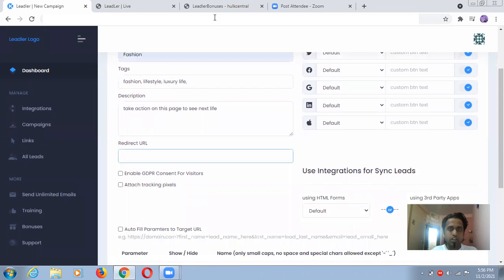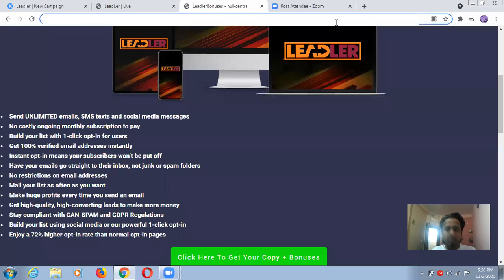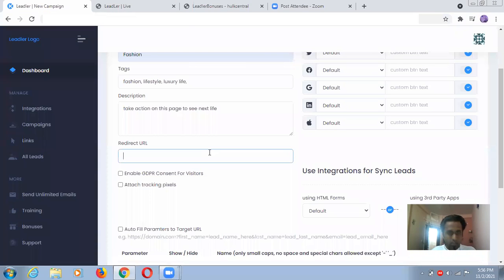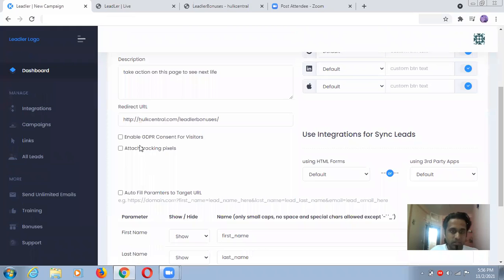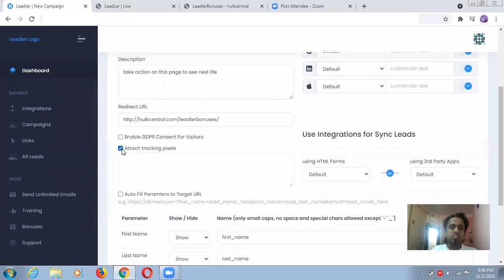Redirect URL. So right now I don't have any URL, but no worry, I will try my own URL just to show you. So this will be my landing page. Okay, you can see enable this option, attach tracking pixel. So this is for Google Pixel, which I already showed you here in integration. So you will be able to track how many people are coming to your pages, how many people are taking actions, how many people are engaging with your pages, something like that. And you can just enable this also. Okay, so you will learn this inside the training.